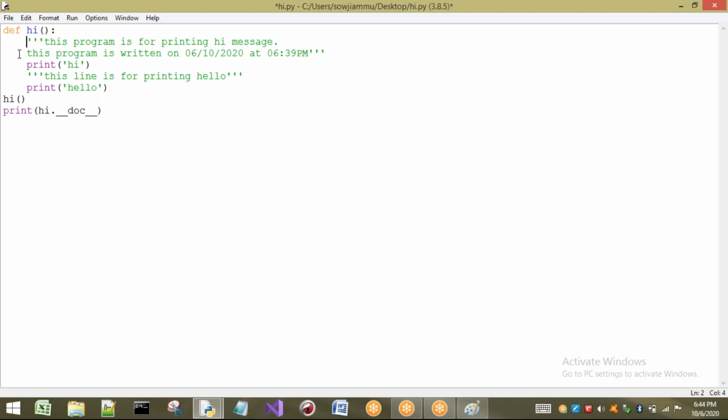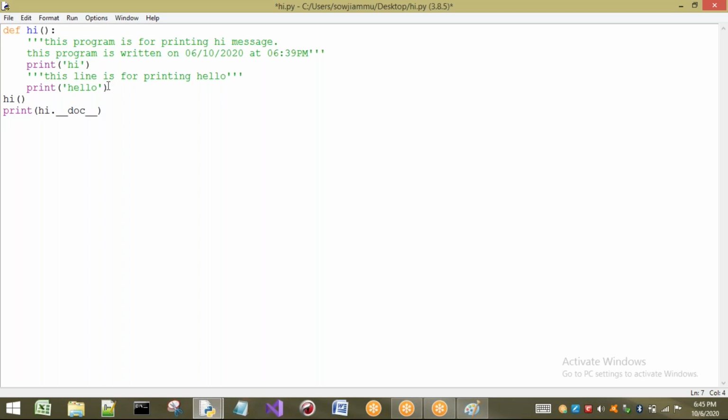So see here, indentation is there, indentation is there, indentation is there. Here also indentation is there, but in this line, no indentation. That indicates the function is only up to here. So whenever I call hi, the program starts execution here, control goes to this hi, and it starts executing from here. So print, it will print hi, it will print hello.